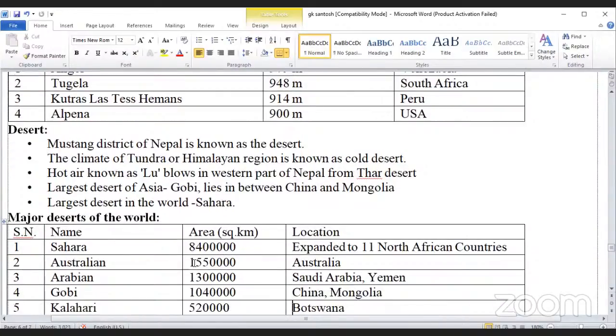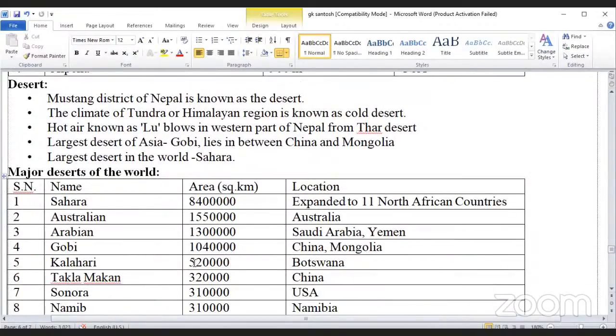Largest deserts of the world: Sahara, 84 lakh square kilometers, expanded over North African countries. Australia, 15 lakh 50,000 square kilometers, Australia. Arabian desert, 13 lakh square kilometers, Saudi Arabia, Yemen. Gobi desert, 10 lakh 40,000, China and Mongolia.